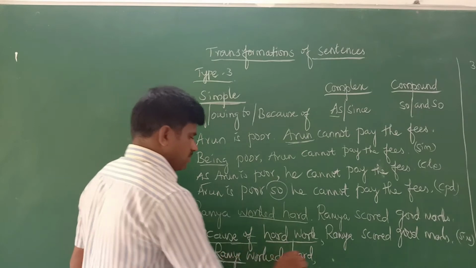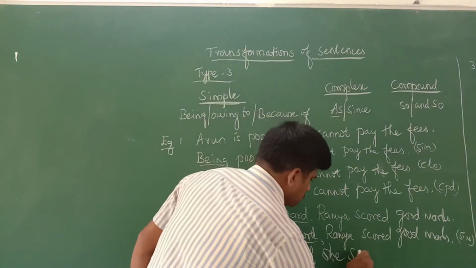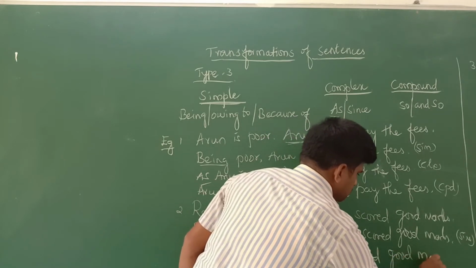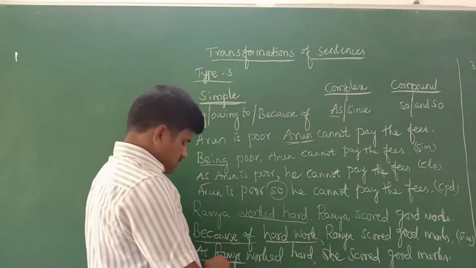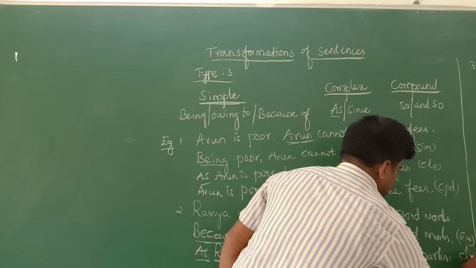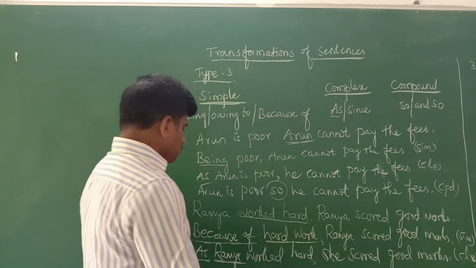So instead of Ramya, what should we write? She. Right? She scored good marks. So this sentence is called a complex sentence.